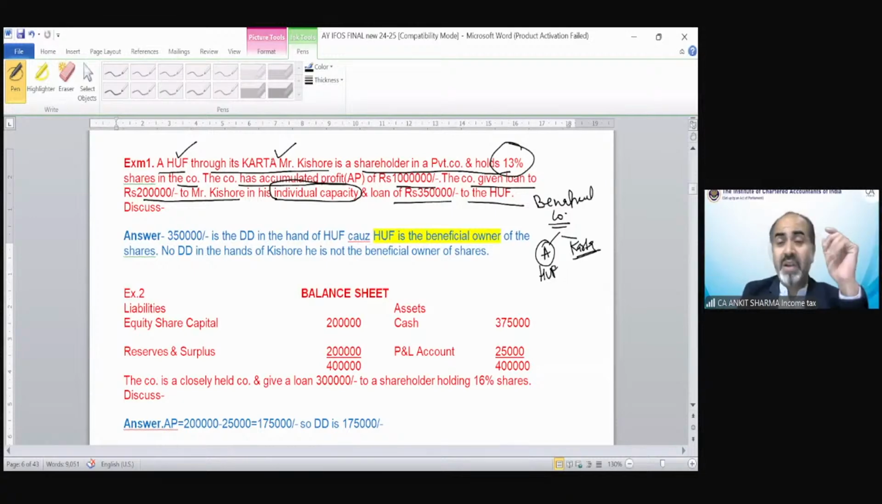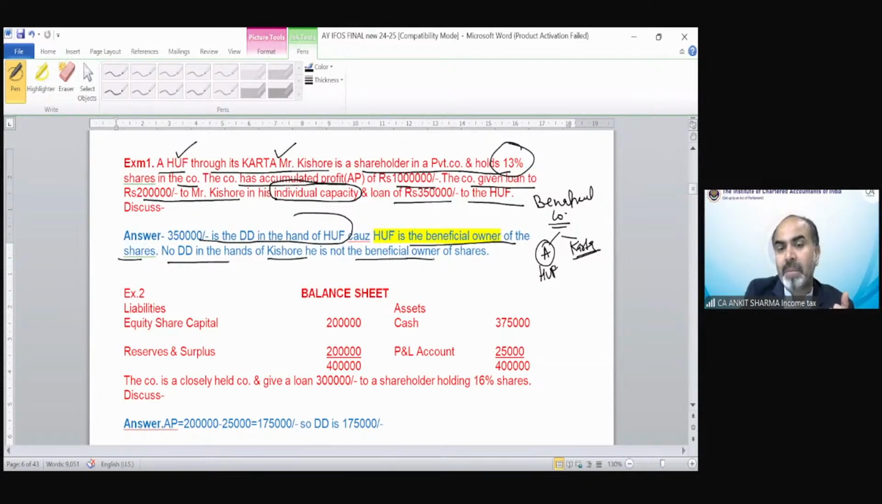But the loan which has been transferred to Mr. Kishore in his individual capacity would not be treated as deemed dividend. So 350 is the deemed dividend in the hands of HUF because HUF is the beneficial owner of the shares. No deemed dividend in the hands of Kishore. He is not the beneficial owner of the shares.